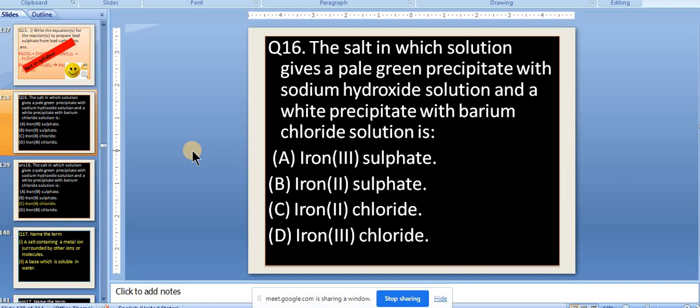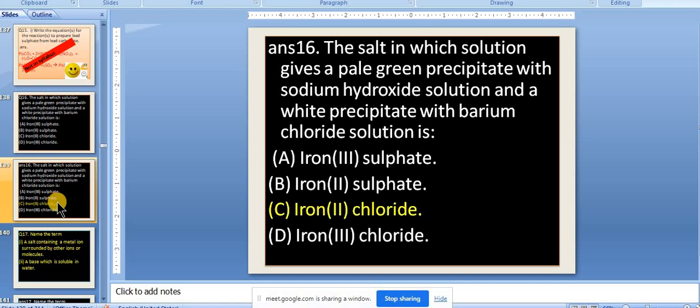So there are two ions, one cation and one anion. White precipitate with barium chloride, it must be sulfate. So you have to check both. If you talk of pale green, then it would be Fe2+. And if you talk of barium chloride, it would be sulfate. So the answer would be what you have written, it is correct. So iron chloride. Now this is the right answer.